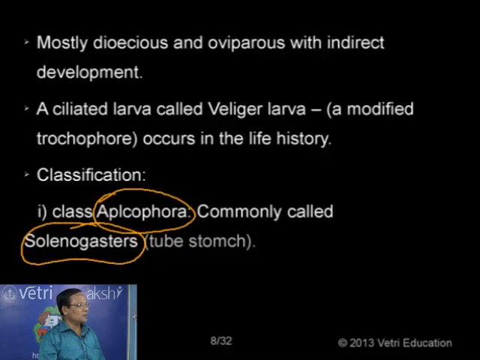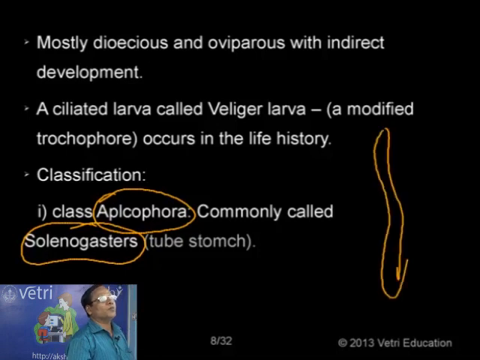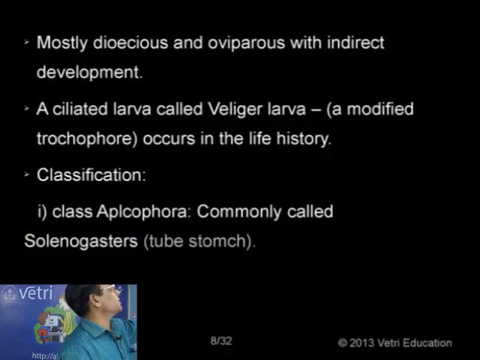Why are they called solenogastrous? They are just like a tubular stomach. The animal does not look like a mollusk at all. It is worm-like and tubular, just like the tubular stomach of, for example, the roundworm or even the frog. That is why the name solenogastrous is given. One of the examples is Neomenia. Animals without shell, foot and mantle are commonly called solenogastrous or tube stomach.